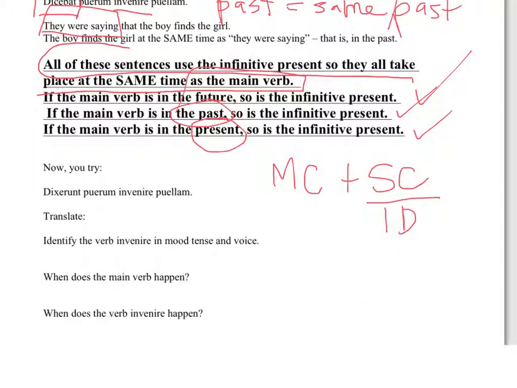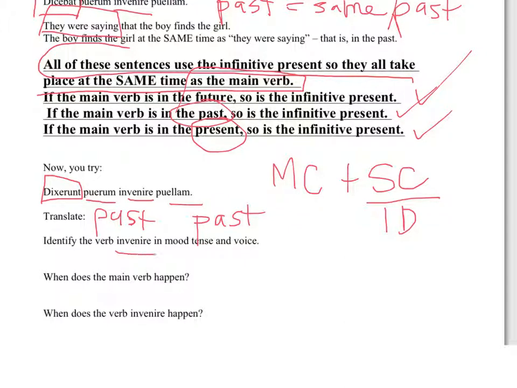So look at these examples. Dixerunt, that's the past tense. They said, the boy finds the girl. They said in the past tense that the boy finds the girl in the past. In other words, they said yesterday that the boy finds the girl yesterday.